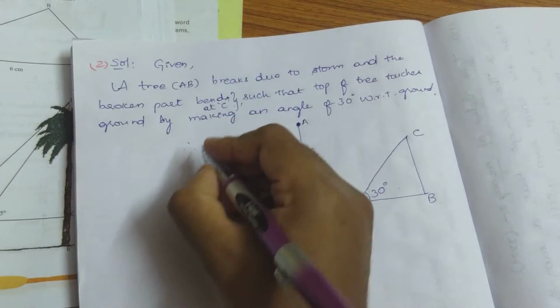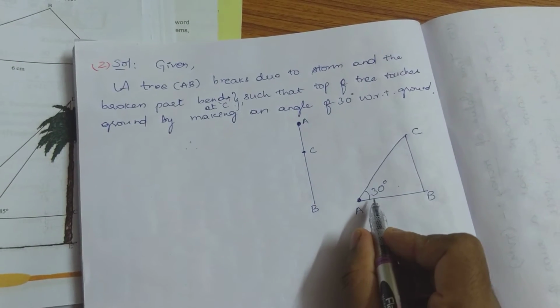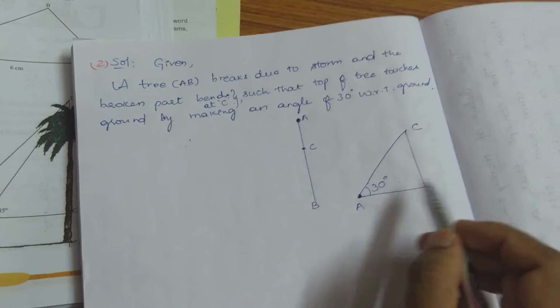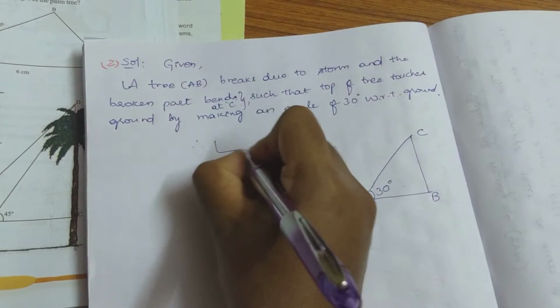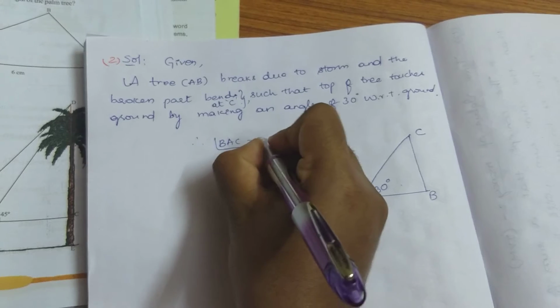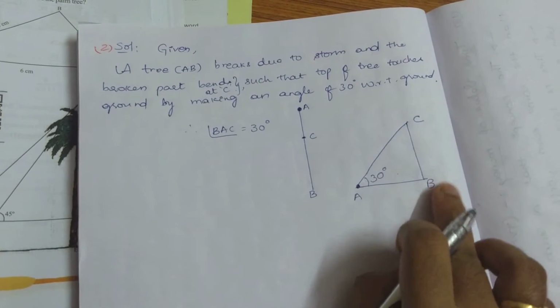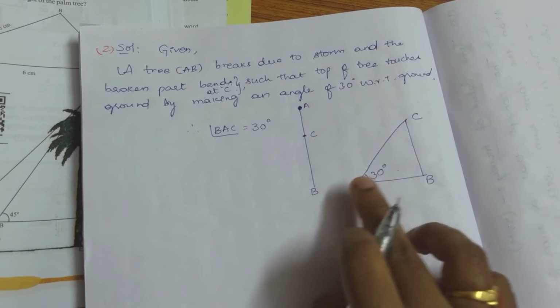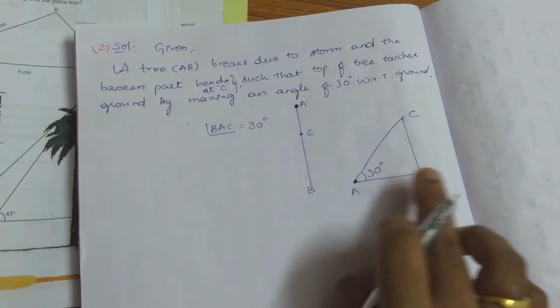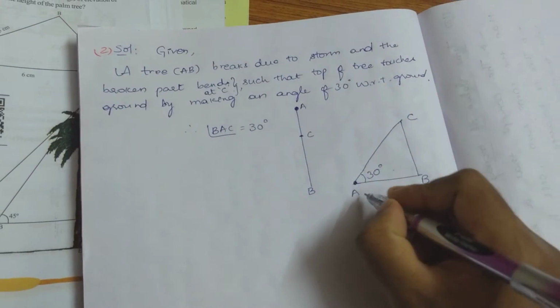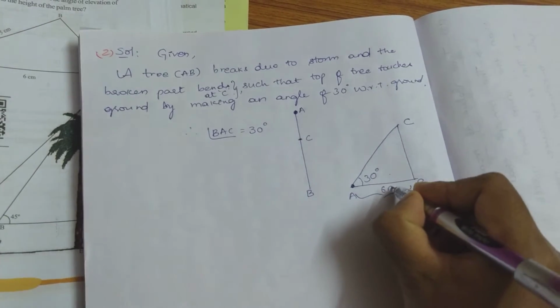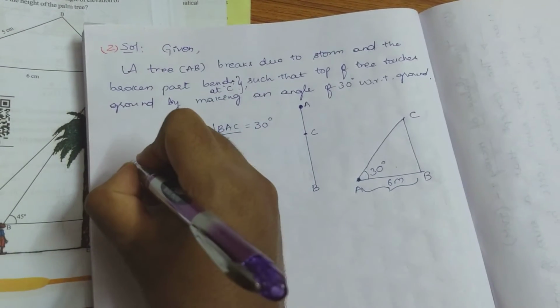So from here what can we write therefore? What is this 30 degrees? It's nothing but angle BAC. Okay, angle BAC equals to 30 degrees. After that, they told that distance between the foot of the tree and the top of the tree on the ground. It's nothing but distance between A and B. They told it how much it is. 6 meters they have told. So write the same thing.